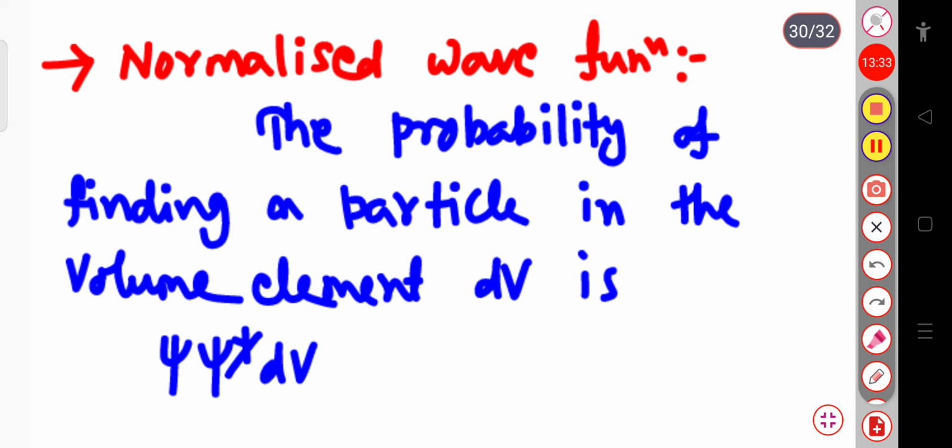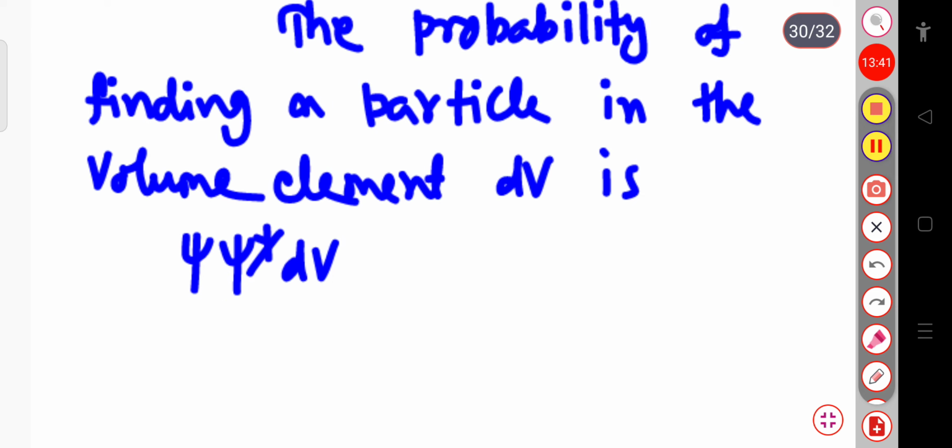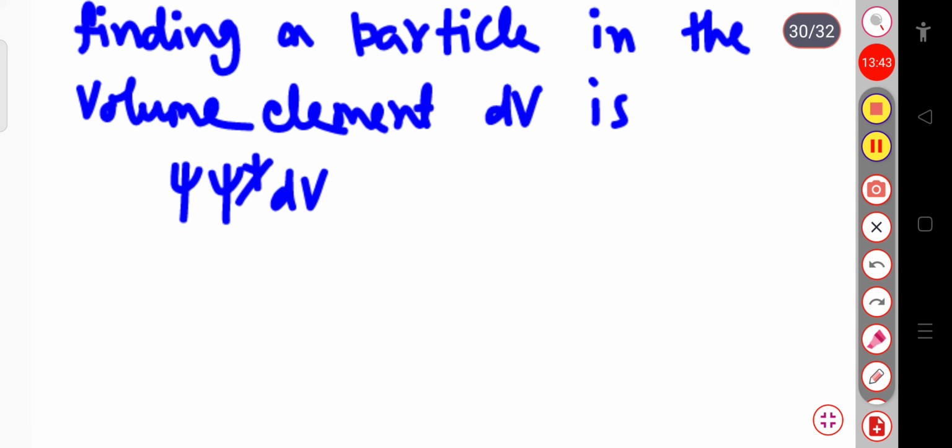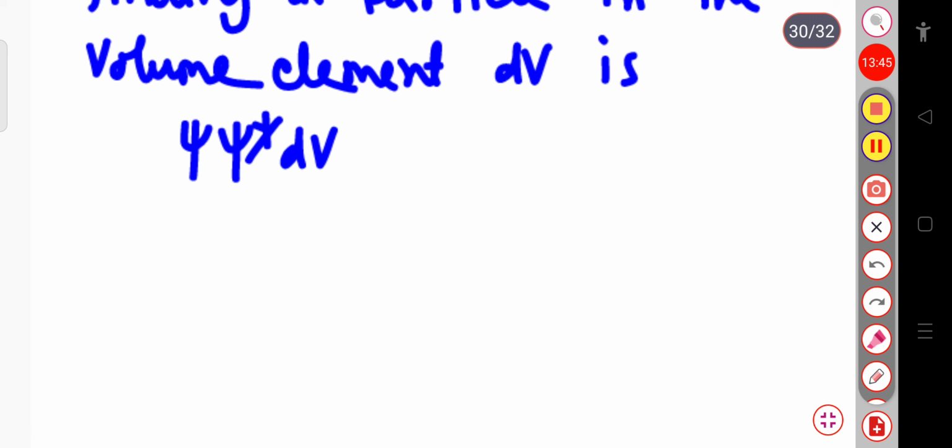This is the probability of finding the particle in some volume element dV, or d³r. We have already discussed that the total probability of finding the particle in the entire space is unity.